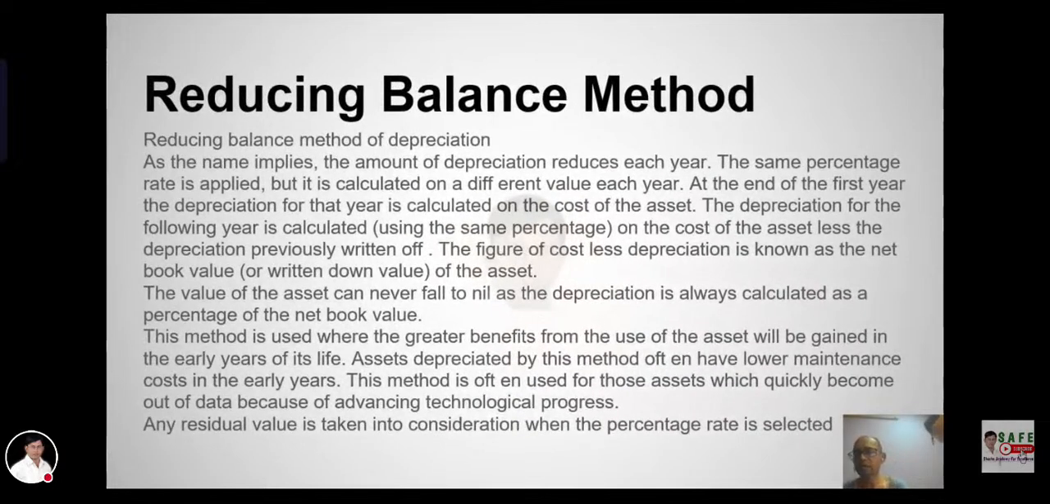Reducing balance method. In the reducing balance method of depreciation, as the name implies, the amount of depreciation reduces each year. The same percentage rate is applied, but is calculated on a different value each year. At the end of the first year, the depreciation for that year is calculated on the cost of the asset. The depreciation of the following year is calculated on the cost of the asset less the depreciation previously written off.